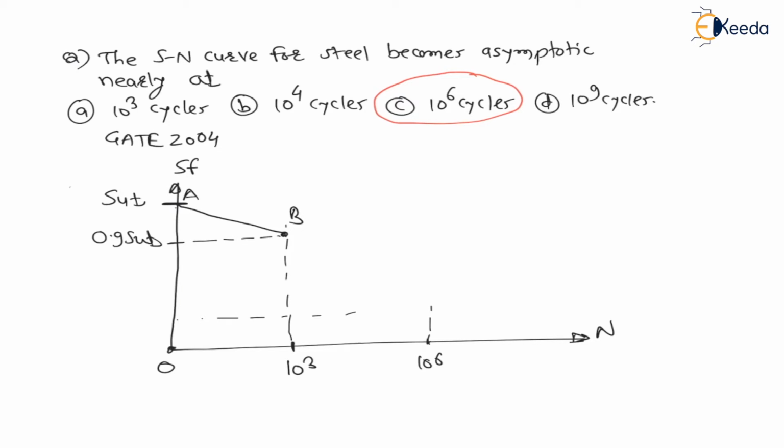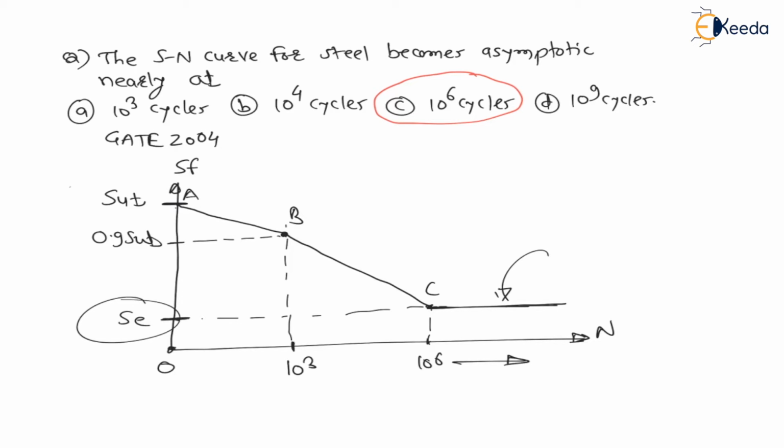And again, as we go on increasing the number of cycles, at 10 to the power 6 cycles the strength becomes equal to the endurance limit, the endurance strength, at C. Therefore from B to C there is again a decrease in strength up to C. But beyond 10 to the power 6 cycles there is no decrease in strength. The strength is only the endurance strength, which means the graph becomes horizontal.